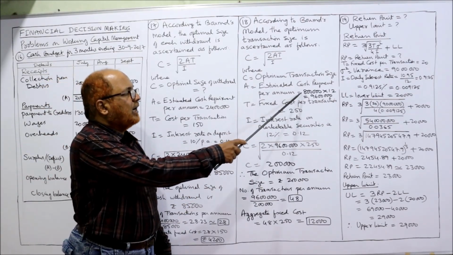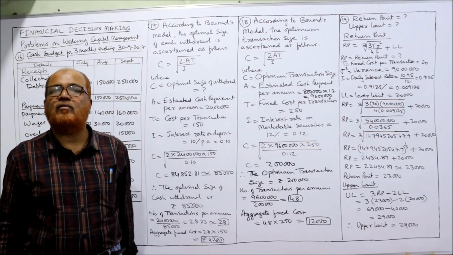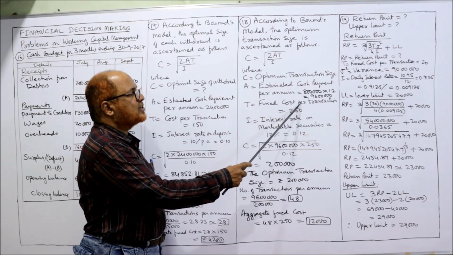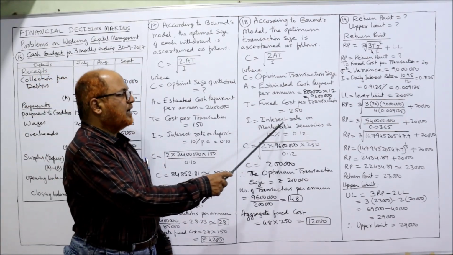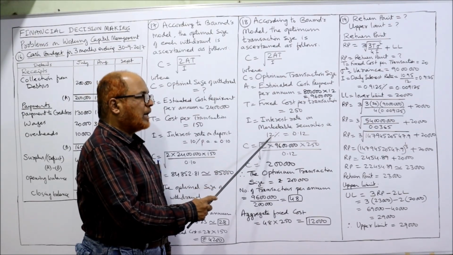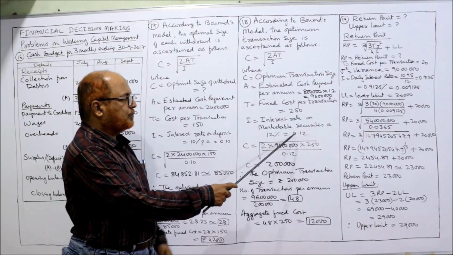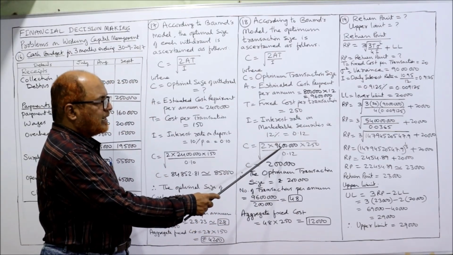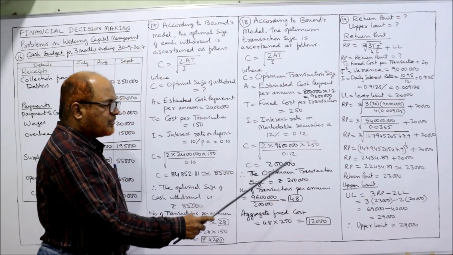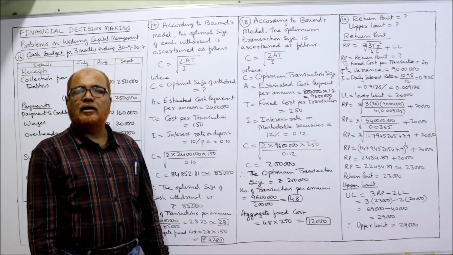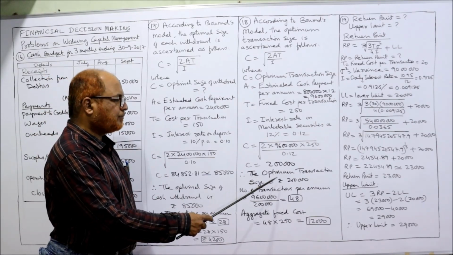Here 8 lakh into 12, 96 lakh, is the total cash payment required for 1 year. Next, T is the fixed cost per transaction, 250 rupees given. And I is the interest rate on marketable security, 12%, means 12 by 100, 0.12. Now substitute: root of 2 into 96 lakh into 250 divided by 0.12. After the root you get 2 lakh. The optimum transaction size is 2 lakh.